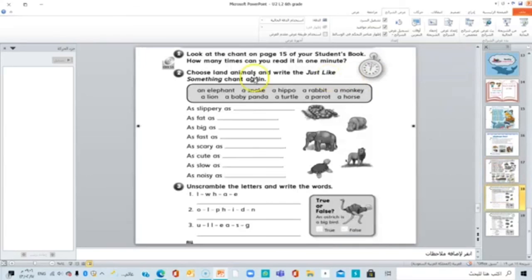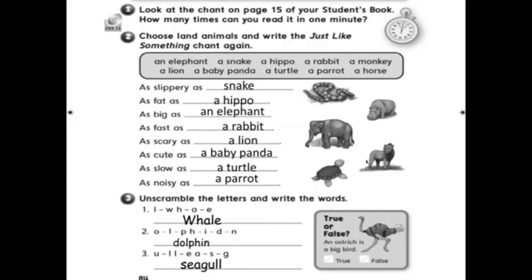Here, choose land animals and write the just like something chant again. An elephant, a snake, a hippo, a monkey, a lion, a baby panda, a turtle, a parrot, and a horse. Okay? You should do it like this, girls. As slippery as a snake, as fat as a hippo, as big as an elephant, as fast as a rabbit, as scary as a lion, as cute as a baby panda, as slow as a turtle, as noisy as a parrot. Okay? And scramble the letters and write the words. Number 1, we have whale. 2, dolphin. Number 3, seagull.